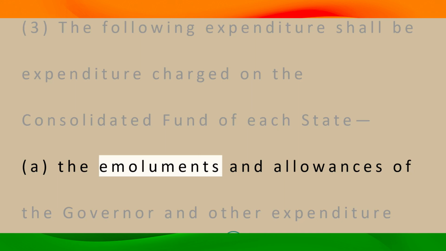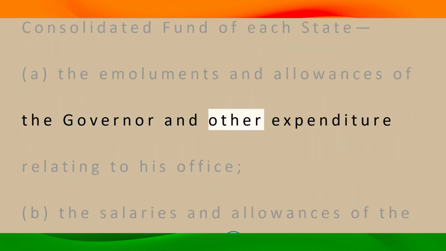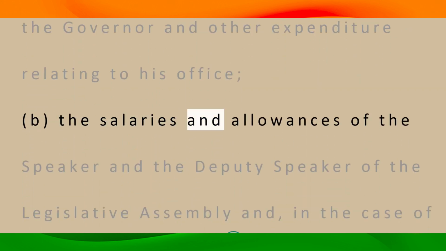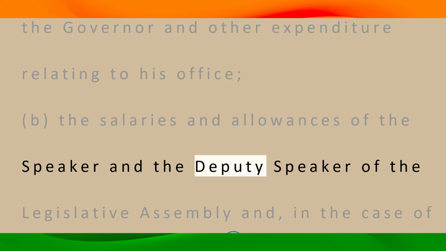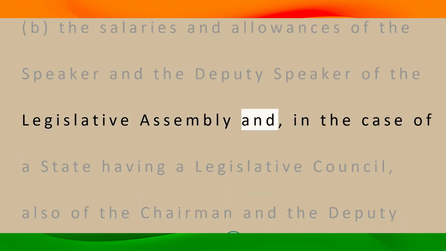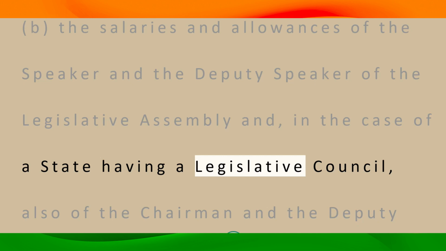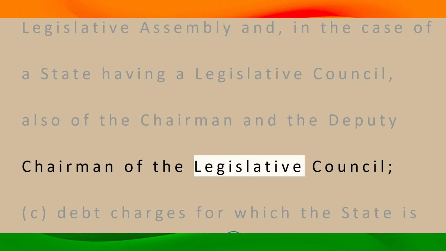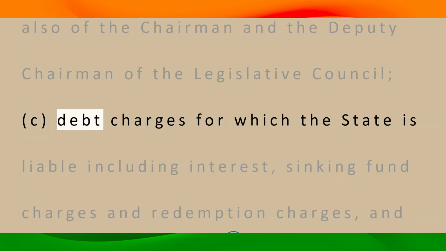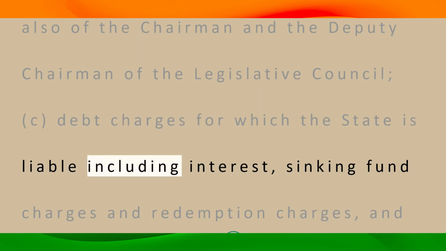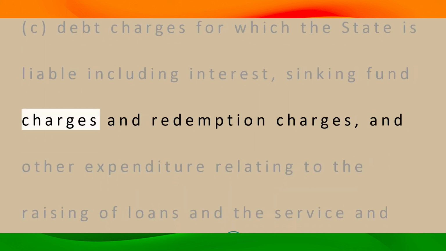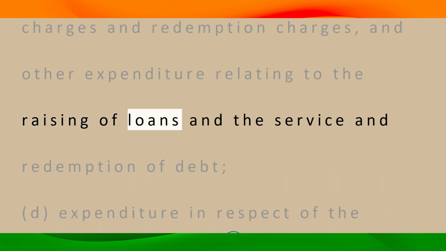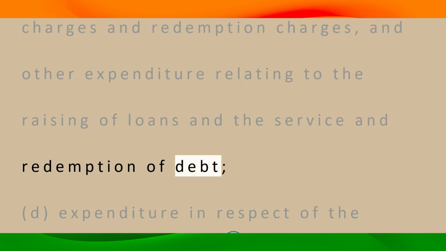a. The emoluments and allowances of the Governor, and other expenditure relating to his office. b. The salaries and allowances of the Speaker and the Deputy Speaker of the Legislative Assembly, and, in the case of a state having a Legislative Council, also of the Chairman and the Deputy Chairman of the Legislative Council. c. Debt charges for which the state is liable, including interest, sinking fund charges and redemption charges, and other expenditure relating to the raising of loans and the service and redemption of debt.